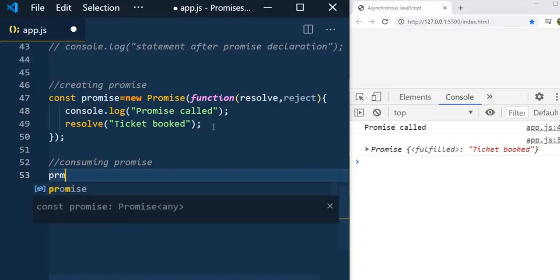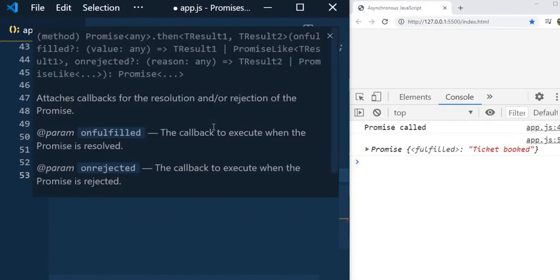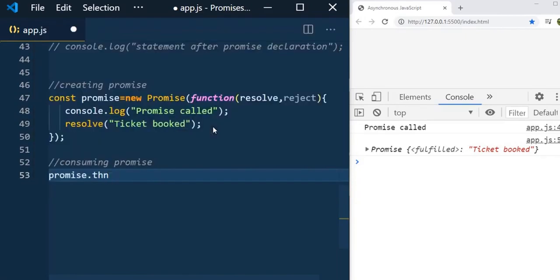Now your promise is fulfilled. So you need to consume it to get the result. So how to do that? Using promise, and promise has a handler called then. What is the then handler? That I will tell you now.